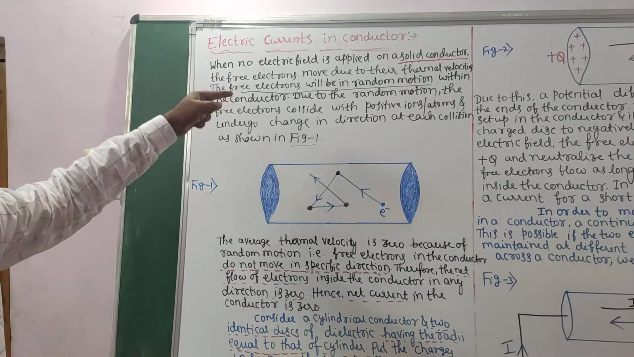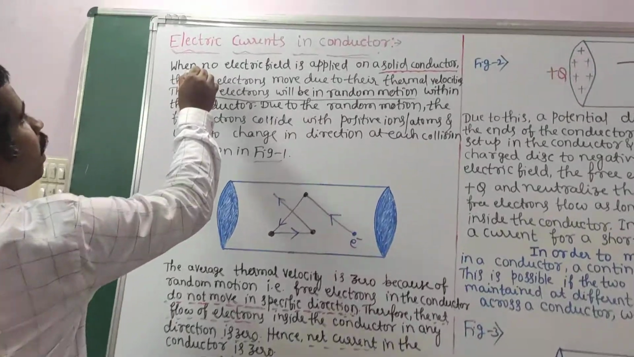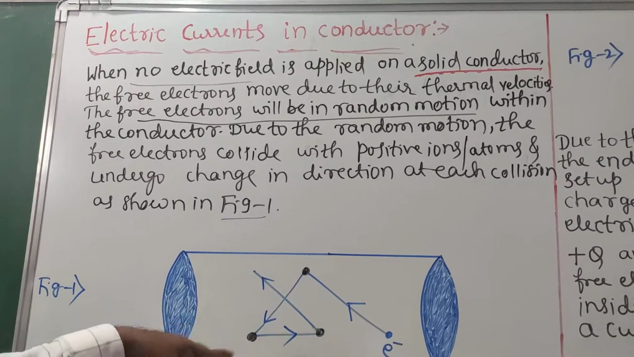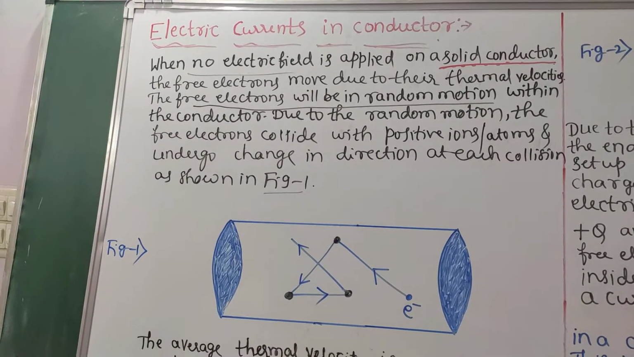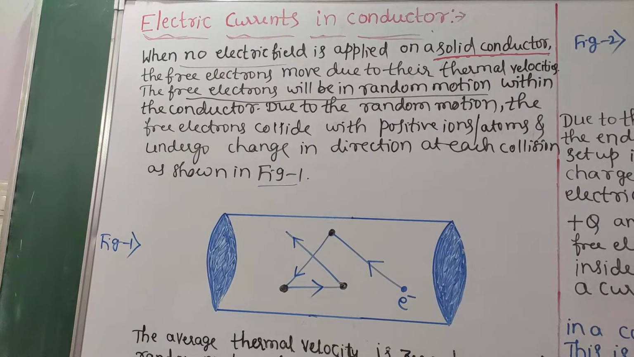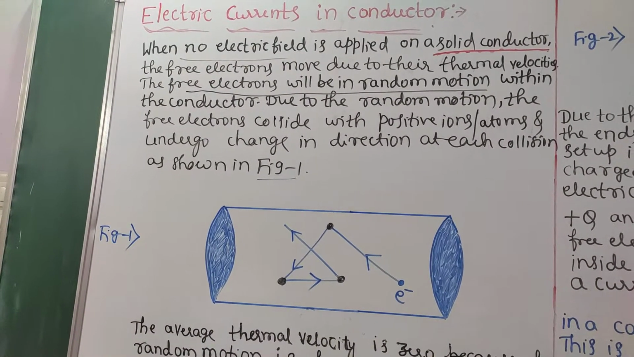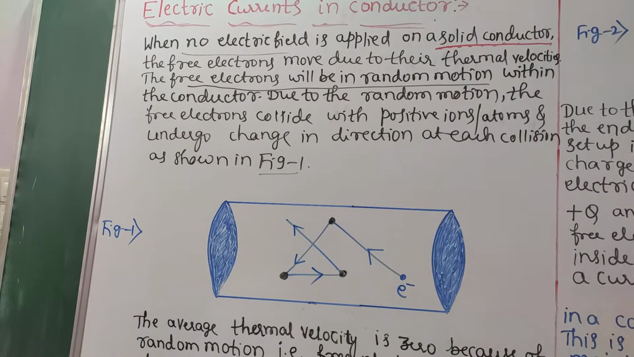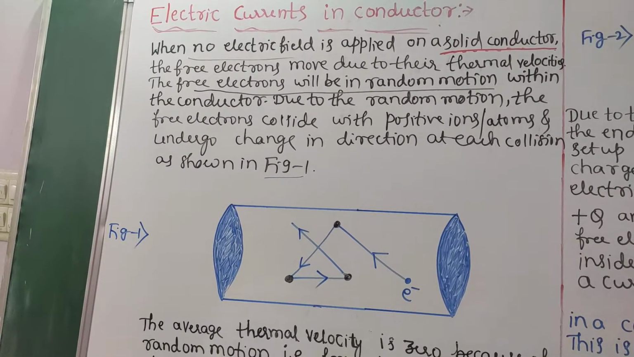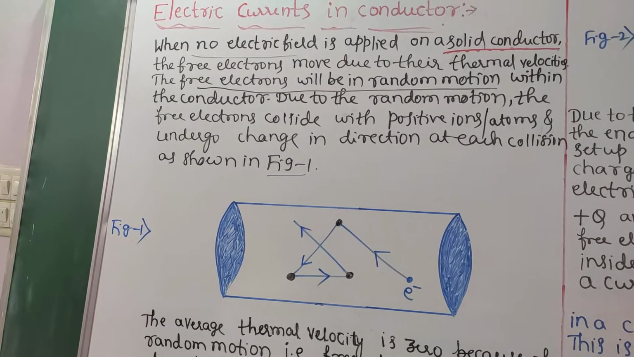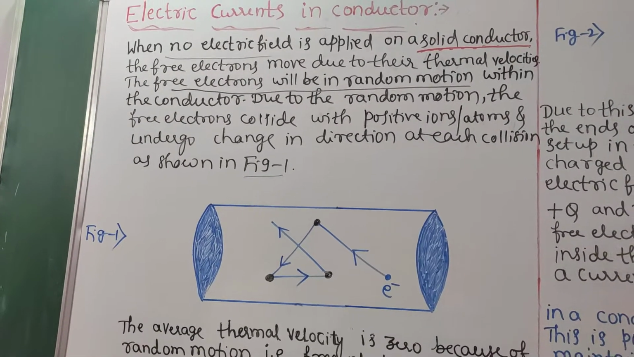You see, when no electric field apply नहीं करे यहाँ पे. Are you seeing anything here, any external source? No. That's why we are saying no electric field is applied on a solid conductor. The free electrons move due to their thermal velocities. The free electrons के पास thermal velocity क्यों होती है? Because these free electrons collide with neighboring atoms, at that time temperature increases and hence free electrons gain thermal velocity. हीटिंग की वजह से अपने पास वेलोसिटी गेन कर रहे हैं.